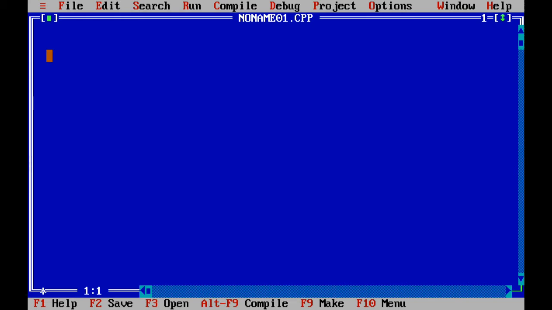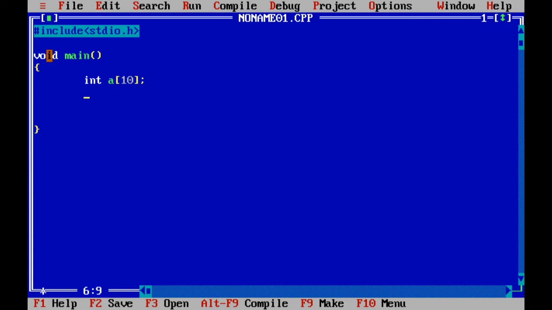I will just add all the libraries and add void main, and then I'll declare int a of 10.